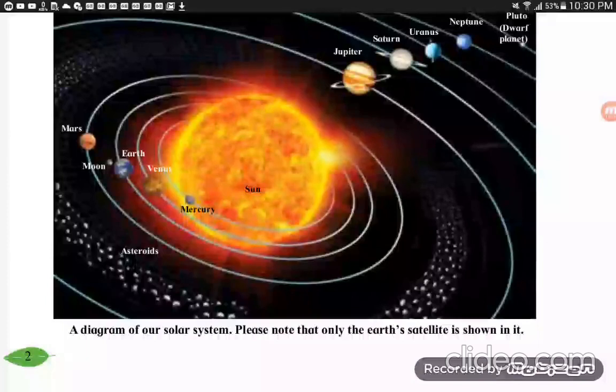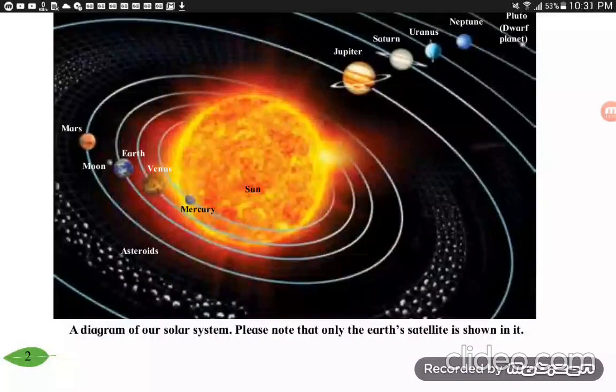Compared to the sun, other heavenly bodies in the solar system are much smaller. The moon is the closest to the Earth. That is why it appears to be so big, although it is actually very much smaller than the sun. A diagram of the solar system is given below. In it, you see the sun in the center. The sun is very brightly illuminated, a shiny orangish, yellowish, red color, in the middle, and it is very big.